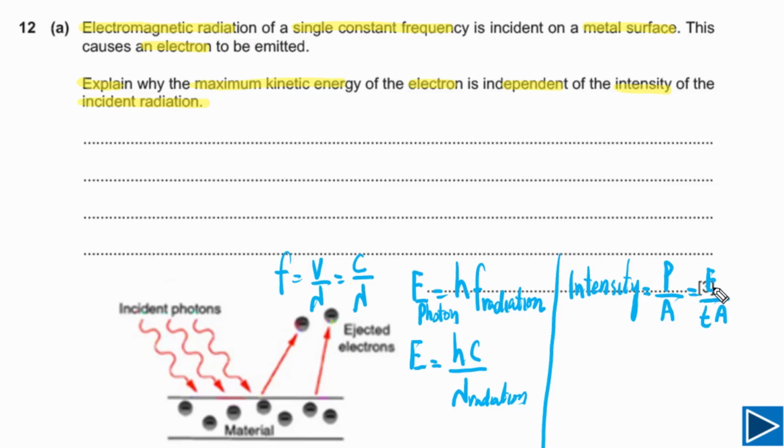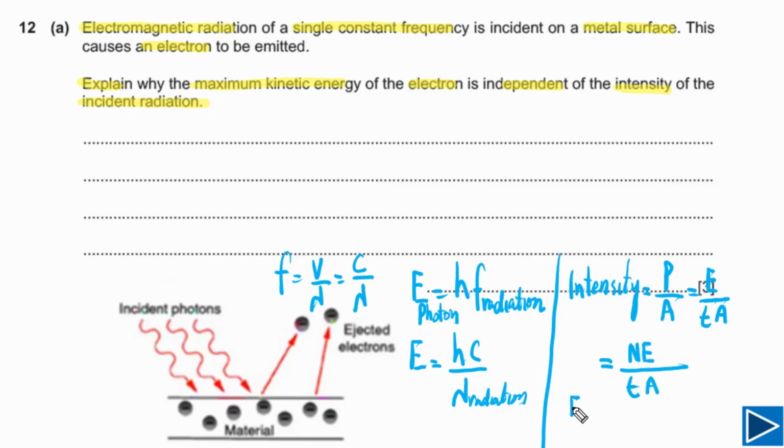So intensity is equal to E over t times A. So E here is energy of incident radiation. That incident radiation consists of many photons. So we can replace this E with N times E, where now this E is energy of single photon, divided by t times A.